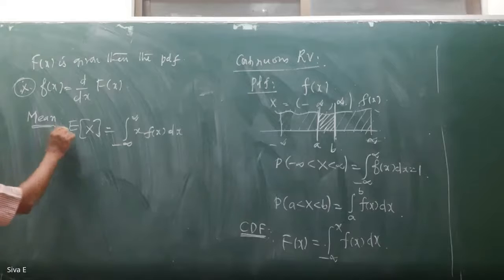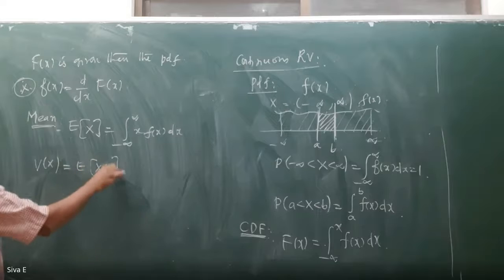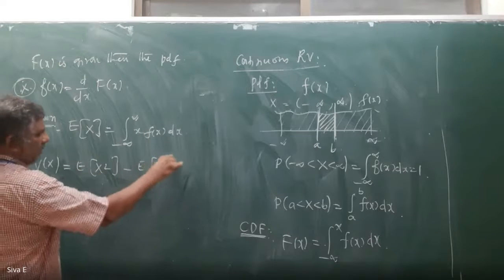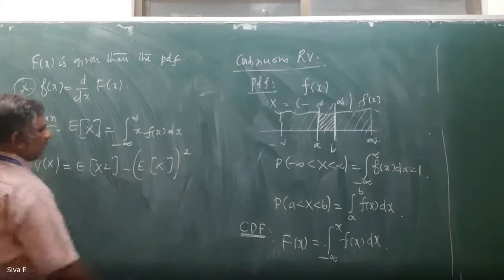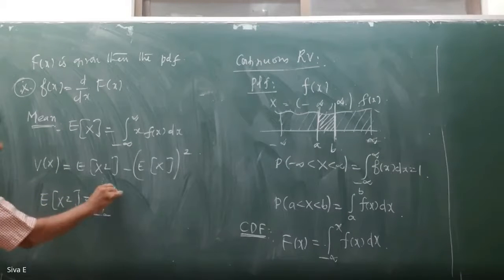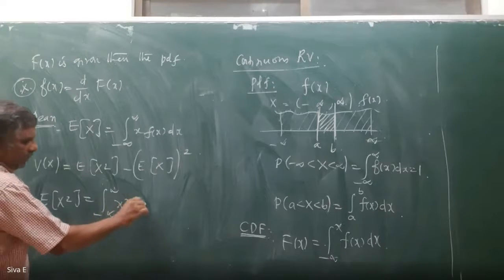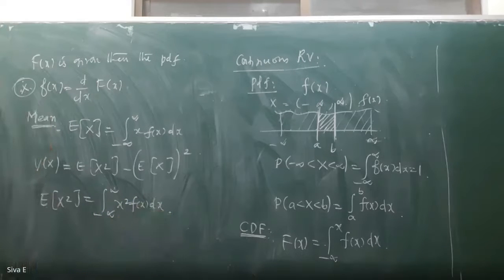Then the main formula is this one. Variance of x is E of x square minus E of x whole square, where E of x square for a continuous random variable is the integral from minus infinity to plus infinity of x square f of x dx.